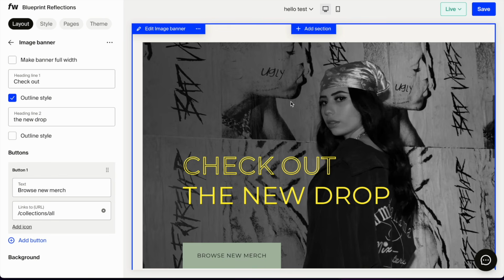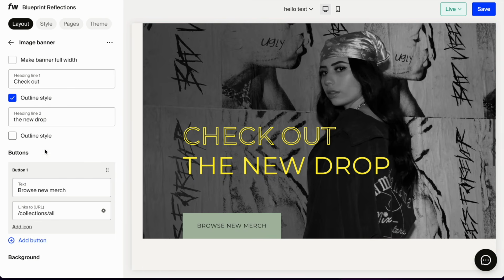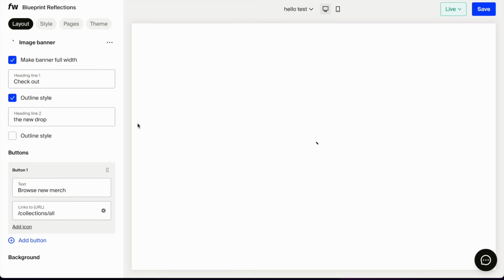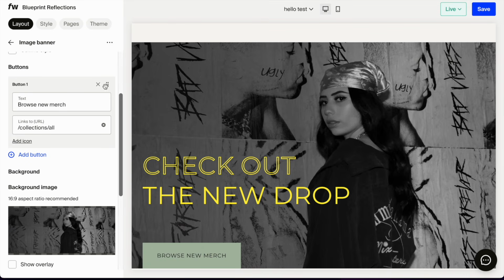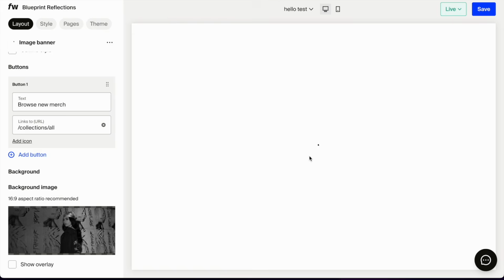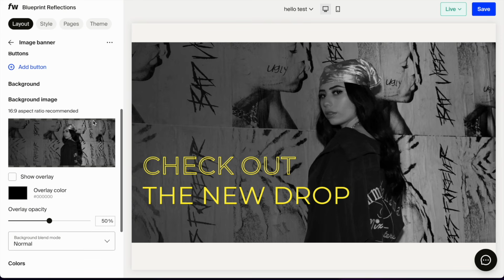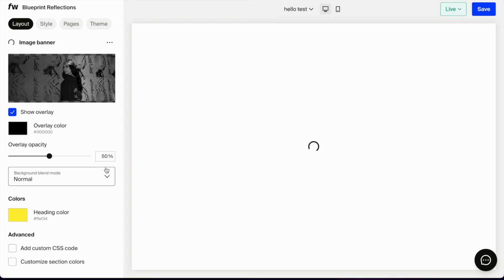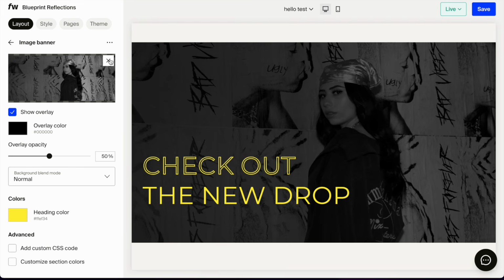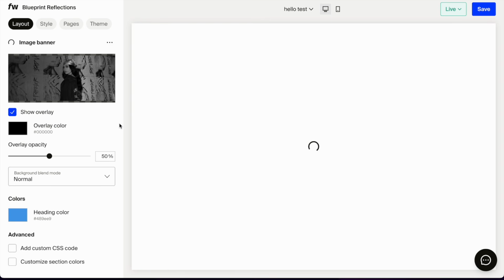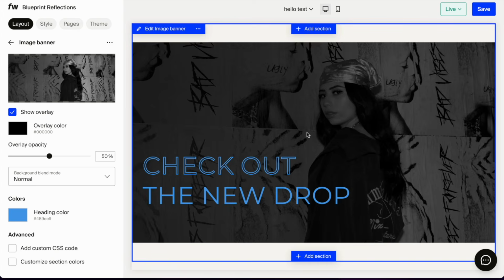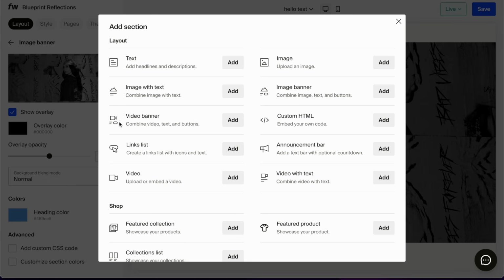Let's add another section, image banner. This is how I usually like to start my pages. And you can make the banner full width, edit the text that appears here, edit the button, or just decide that you do not want to have a button at all. Put an overlay on the image, change the image by deleting it and adding a new one, change the color that appears on top of it, like this one, for example. And let's move on to other sections you can add.